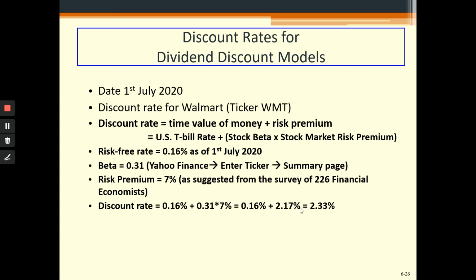So if we multiply and do the calculation, we found that the discount rate for Walmart turns out to be 2.33%, which is very low, right? But at this time, we are also going through the pandemic, where in order to boost up the economies, mostly the central banks have decreased their discount rates as well. So this is the discount rate for the Walmart stock if we want to find or price the stock of Walmart appropriately.